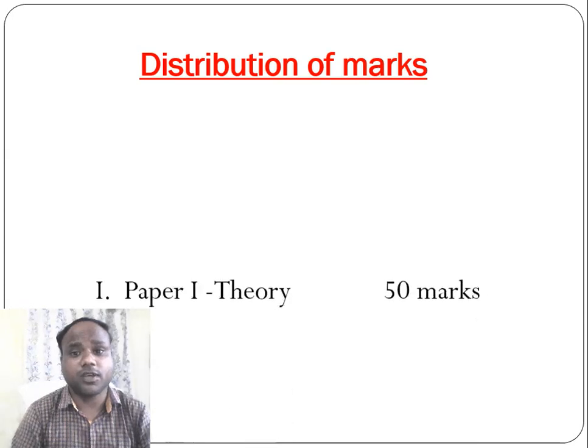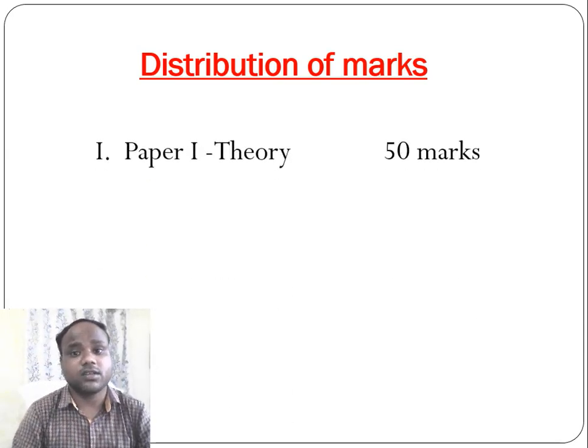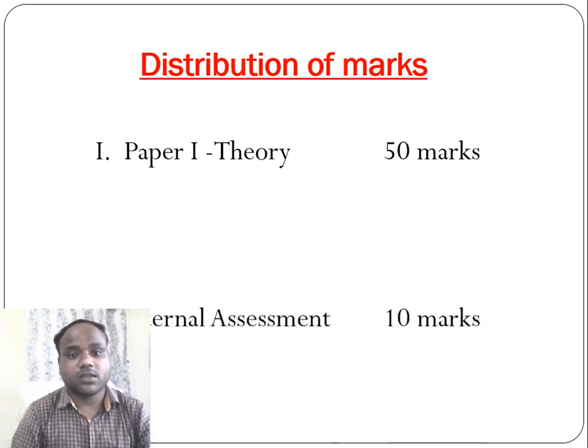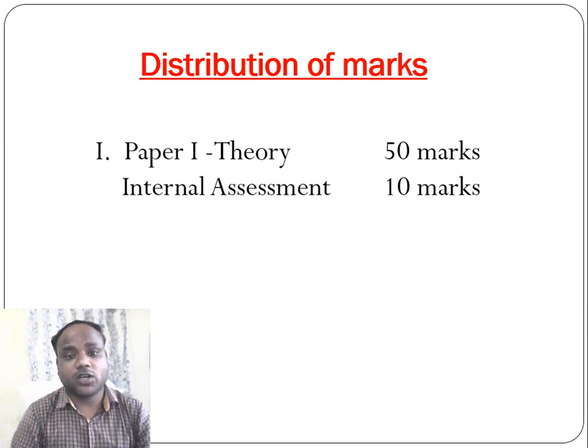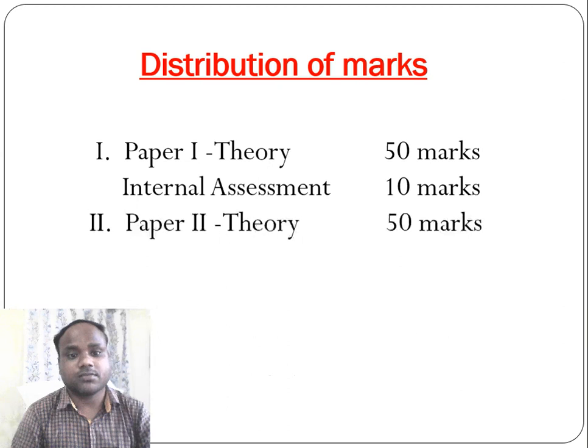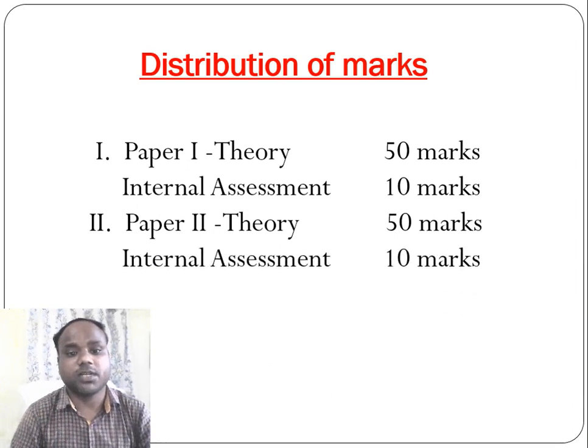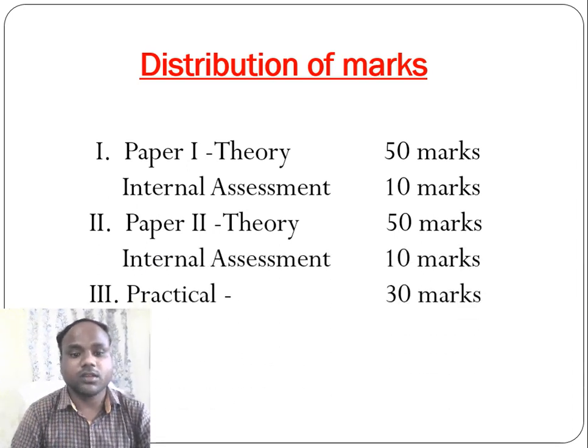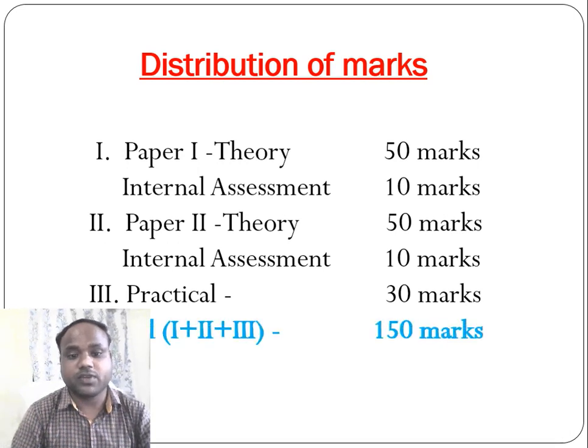Students, the distribution of marks for the theory papers is in this way. Paper 1 theory 50 marks. Internal assessment for paper 1 is of 10 marks. Distribution of marks for paper 2: theory paper 2 is of 50 marks and internal assessment for paper 2 is of 10 marks. Practical has total 30 marks. So this total distribution of marks for semester 1 physics will be of 150 marks.